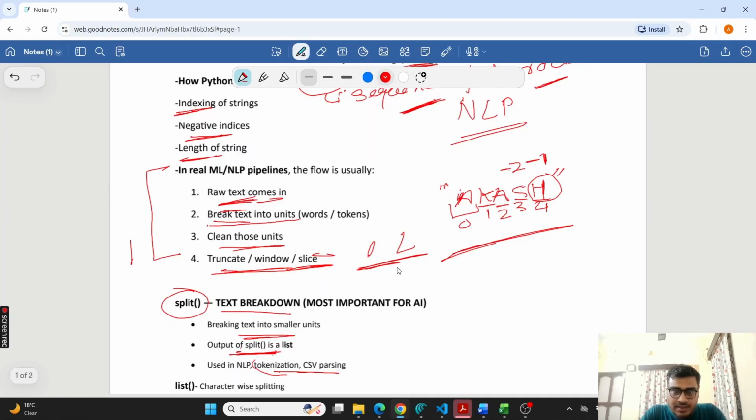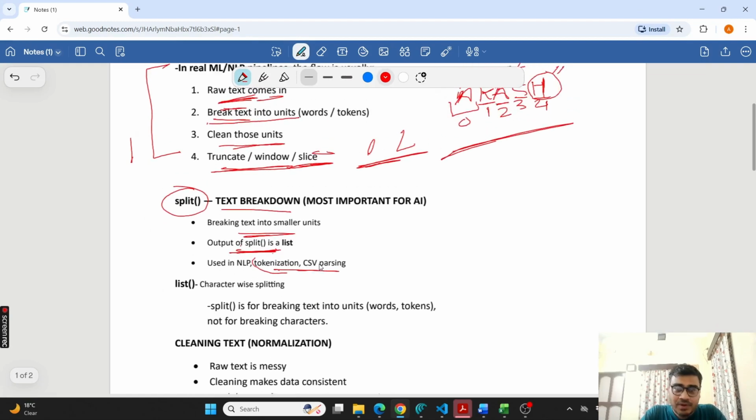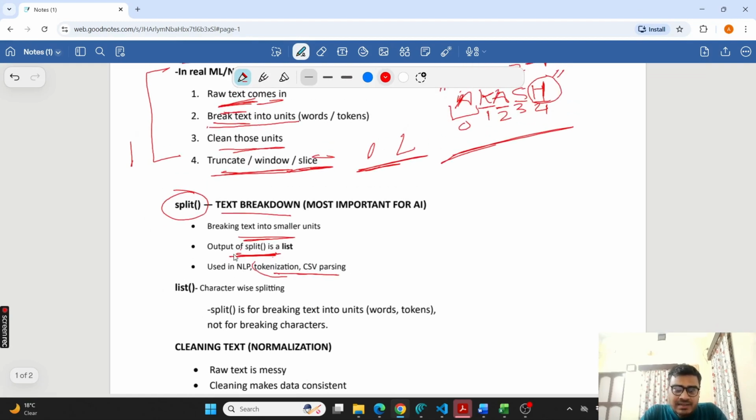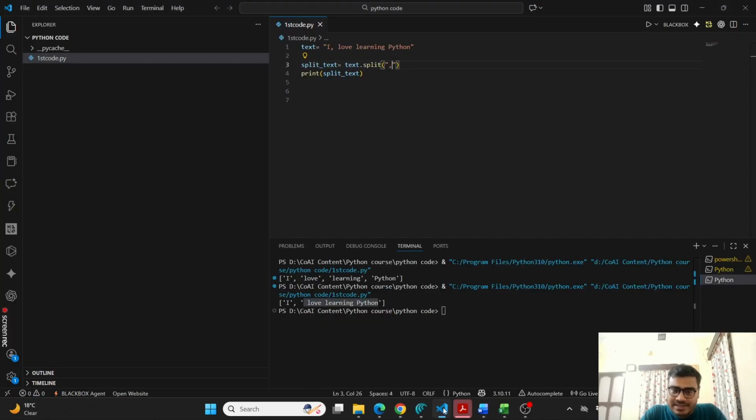After split text, next is, okay, basically here you get a list. List is your output, having elements, right? Now there is one more thing. If you want to split the text character-wise, if you want to separate each and every character of the text, how do we do it? For that, there is just one command, that is called list.